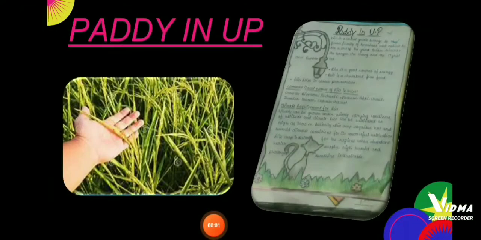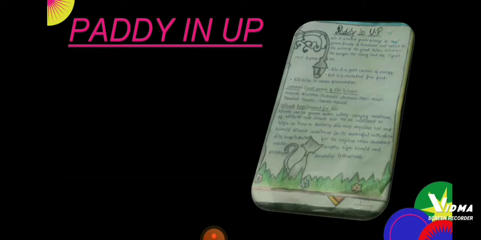Now we will see the geographical condition and climate required for paddy cultivation and the steps which are involved in paddy. Usually the processes are the same in all the states, but the differentiation is in the way and the tools which farmers use. There are several processes required for paddy cultivation.